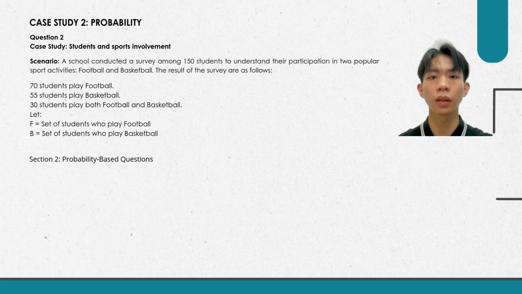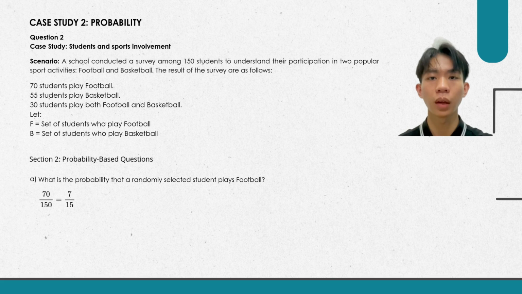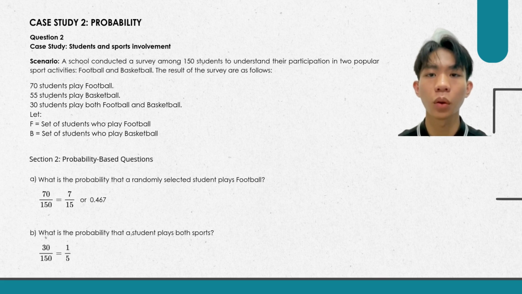The first question is, what is the probability that a randomly selected student plays football? The answer to that question is, there are 70 football players out of 150 students, so the probability is 7/15 or 0.467. What is the probability that the student plays both sports? 30 students play both basketball and football, so 1/5 or 0.20.